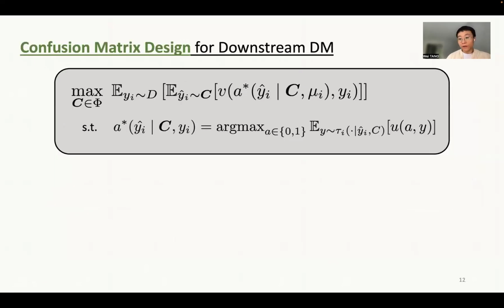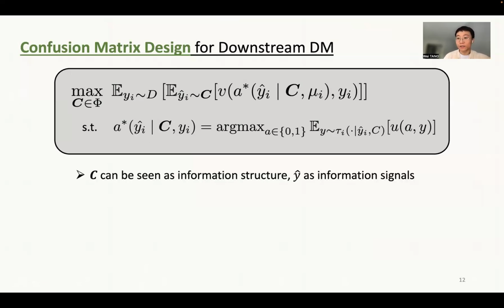Okay, great. So having talked about the feasibility of the confirmed matrix, we are now ready to formally write down the AI designer's problem. So we can actually write out the AI designer's program. And the objective here is the AI designer's expected utility when choosing to use a confirmed matrix. And here the constraint captures the feasibility of the confirmed matrix. And A star here denotes the decision maker's optimal decision given the provided prediction Y hat.